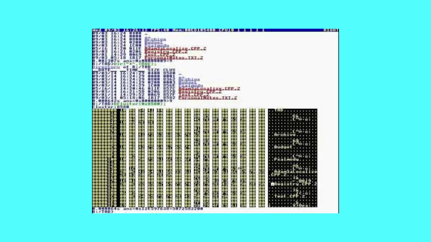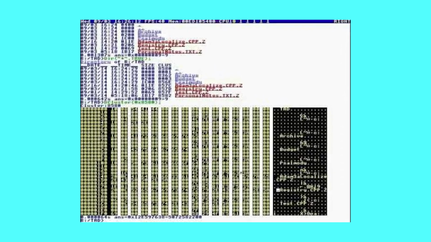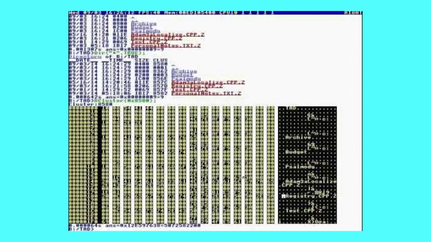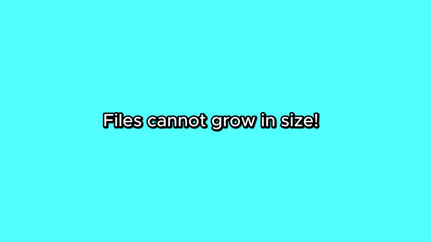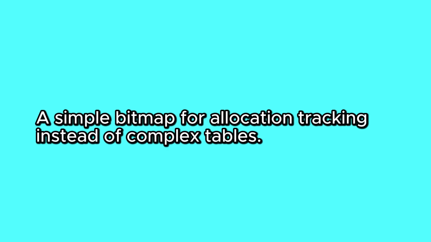RedSea, a native 64-bit file system also created by Terry. Files are stored in contiguous blocks and cannot grow in size. It also uses a simple bitmap for allocation tracking rather than complex tables.